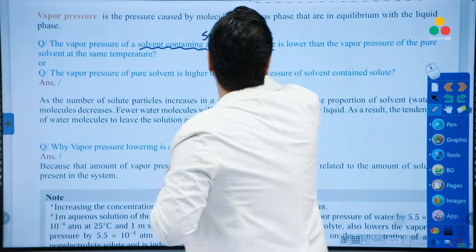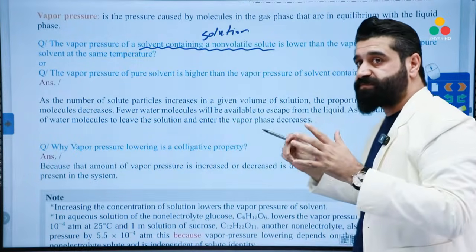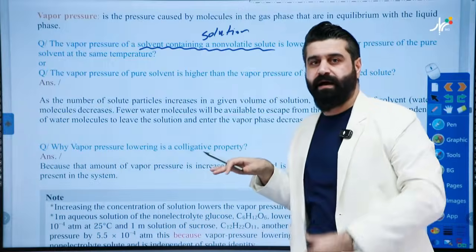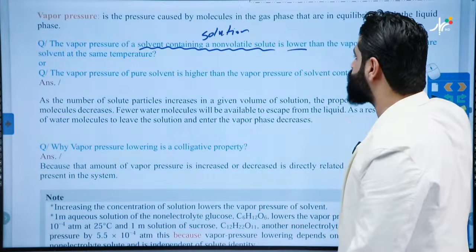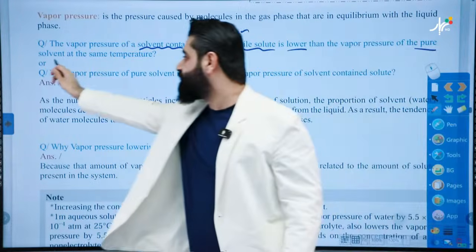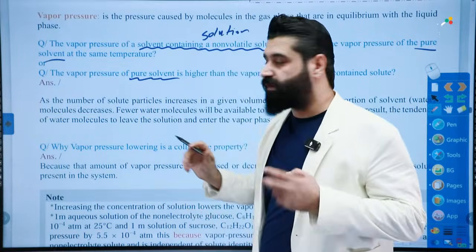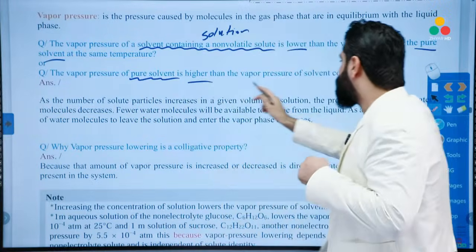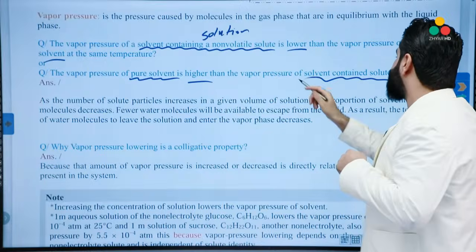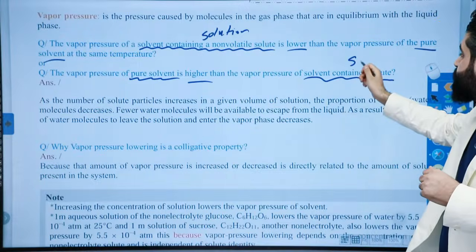Very good. Must the vapor pressure of a solution be lower or higher? Lower compared to the pure solvent. Easy. Or the vapor pressure of the pure solvent must be higher compared to the solvent containing solid. This is a solution. Very good.